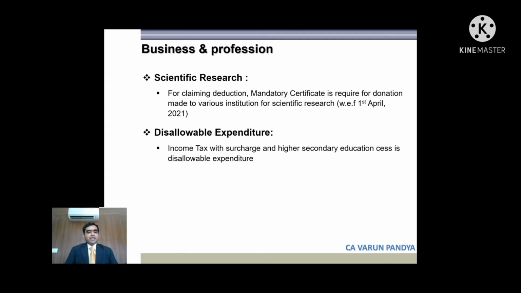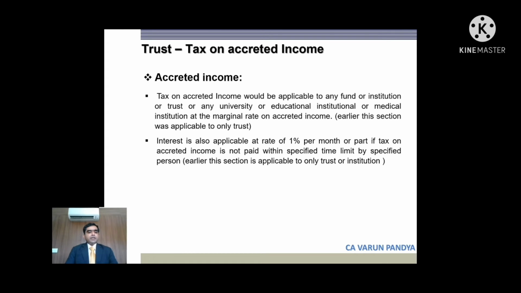Scientific research. For companies who are claiming deduction under scientific research, the certificate requirement has become mandatory. So one will have to obtain mandatorily a certificate with effect from 1st April 21.